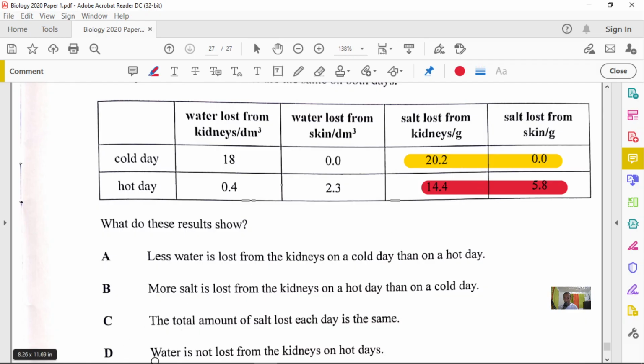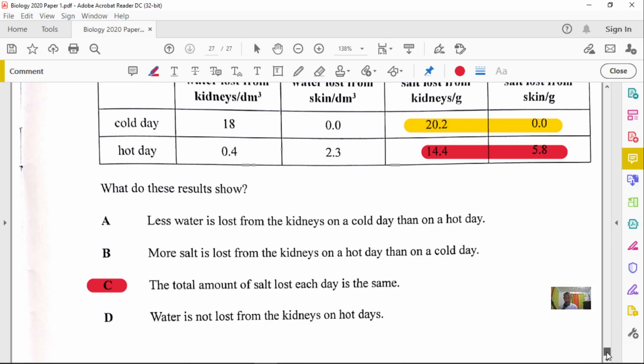Let's look at option D. Water is not lost from a kidney on a hot day, which is not true, because on a hot day you have some amount of water that is lost, which is 0.4. So option C is our correct answer. And this is our final question.